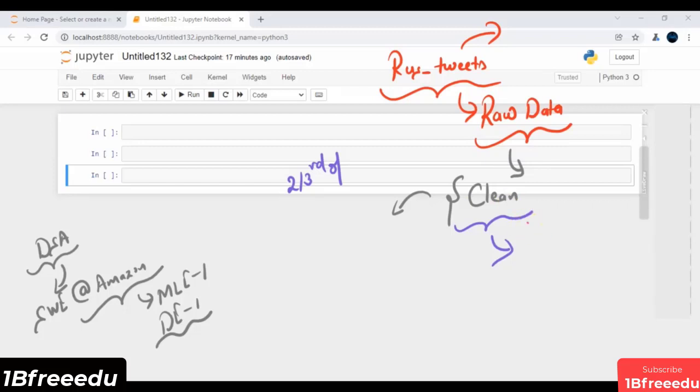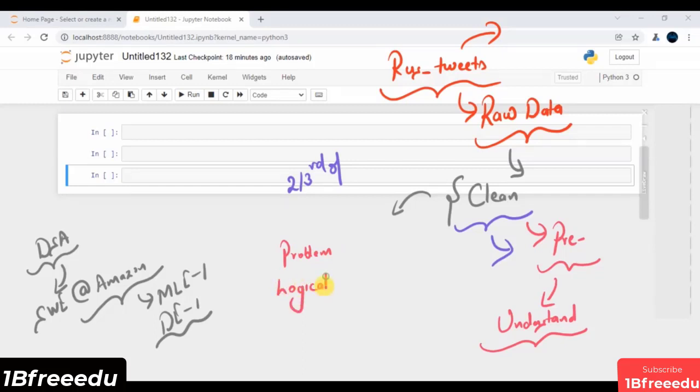So once we clean our data, or once we pre-process our data, what we have to do is understand this data. Just to understand this data, we will use lots of charts and lots of graphs, considering what problem statement you have. In this entire use case, we will primarily focus on problem solving skills, and we will also touch upon the logical thinking approach, how to solve the problem in the real world considering different logics. We will also touch upon how to write the pseudocode and how to convert this pseudocode into executable code.